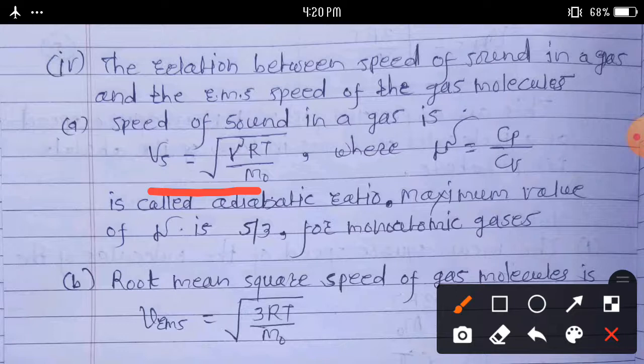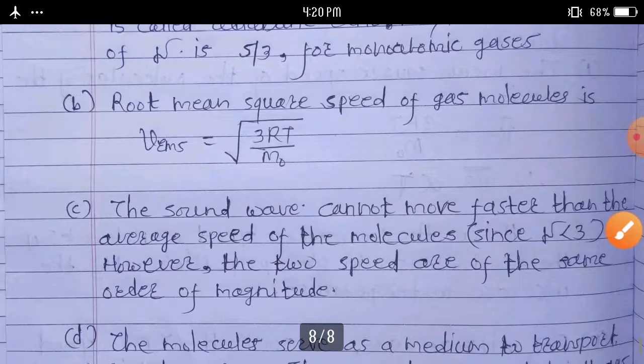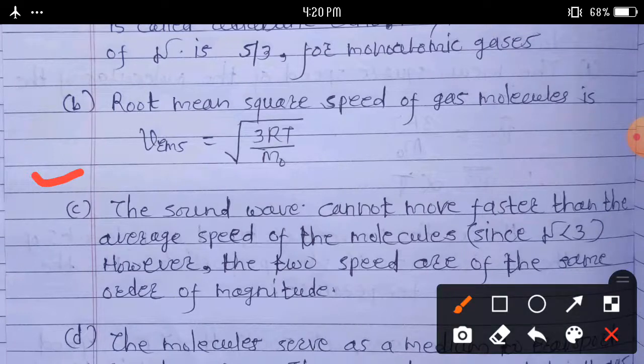Here gamma is equal to Cp upon Cv, called the adiabatic ratio. Maximum value of gamma is 5/3 for monoatomic gases. Next, root mean square speed of a gas molecule is V_RMS is equal to square root of thrice RT upon m0.